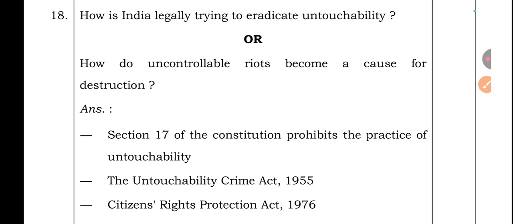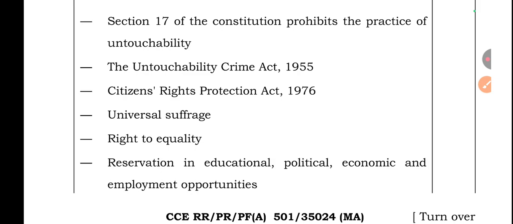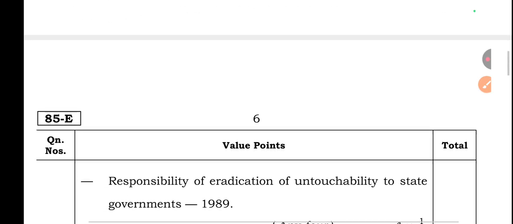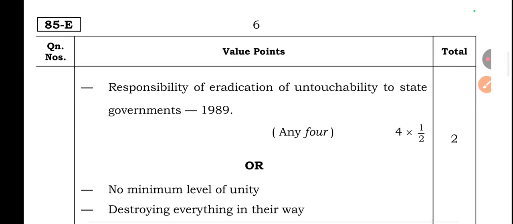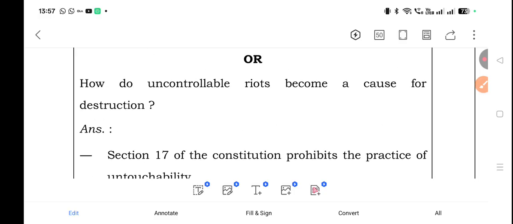18th one. How is India legally trying to eradicate untouchability? Answer: Article 17 of the Constitution prohibits the practice of untouchability. The Untouchability Crime Act 1955, Citizens Right Protection Act 1976, Universal Suffrage, Right to Equality, reservation in educational, political, economic and employment opportunities, responsibility of eradication of untouchability to state governments, 1989 Act. For this question, they asked another one R type question.